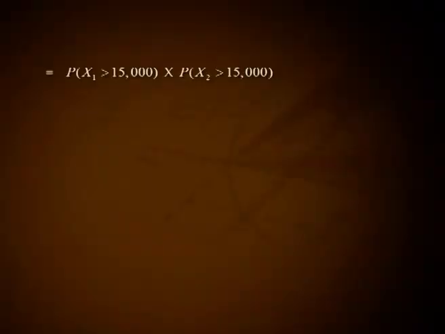Since the 2 days are selected at random, the probability that the stock is insufficient on both of the 2 days selected at random is equal to probability of x1 greater than 15,000 times probability of x2 greater than 15,000.